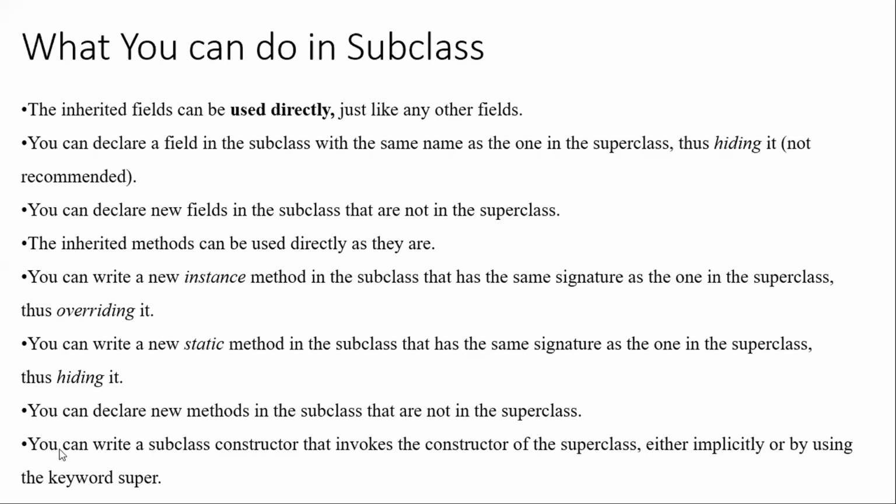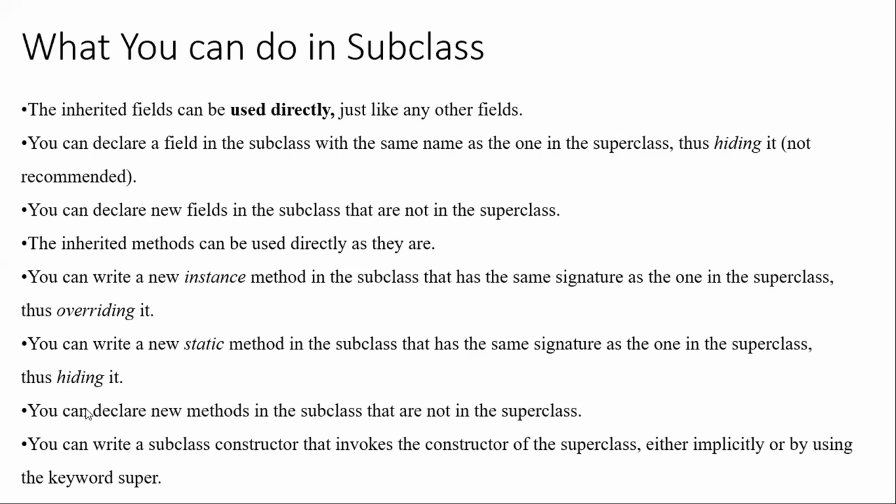You can write a subclass constructor, that means a child class has got a constructor, that invokes the constructor of the superclass. That means from a subclass you can call a superclass constructor.